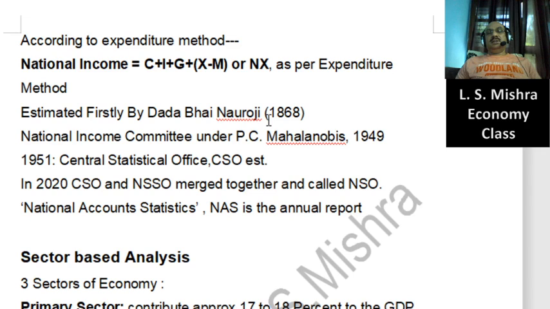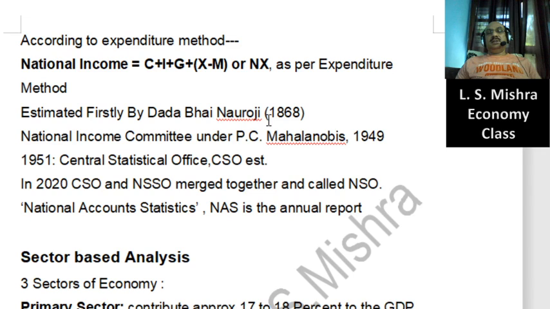You might have heard this name, P.C. Mahalanobis, a well-known statistician of his time. In those days, he was a well-known person. Mr. P.C. Mahalanobis presented two reports to the government relating to India's income and production.